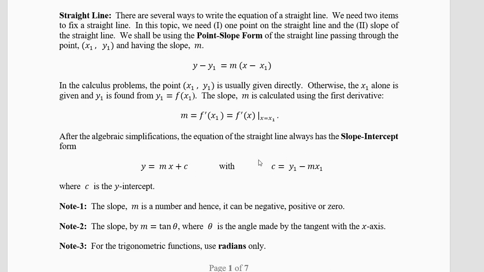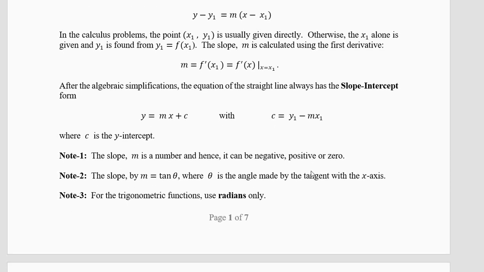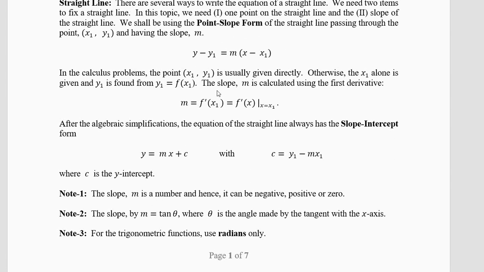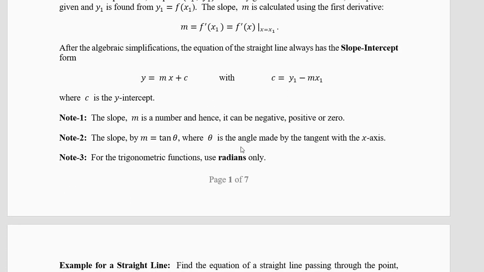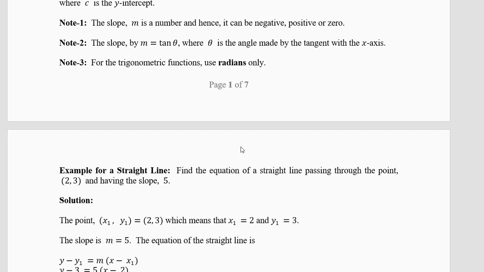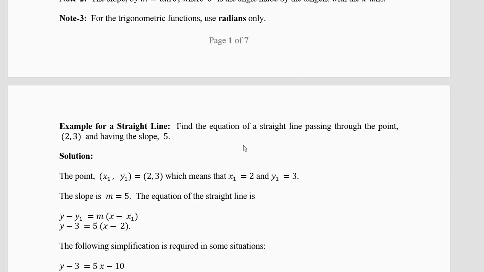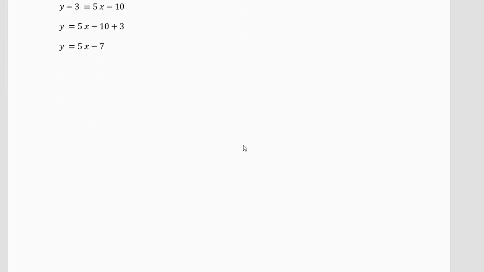You don't have to memorize the value of c. You can open the bracket and check it. Take the y1 this side, you will get y equal to mx minus mx1 plus y1. So minus mx1. There is no need to memorize this value of c, you can open the bracket and see, but you should remember y minus y1 equal to m into x minus x1. So tangent is a straight line, a very special straight line which touches the curve at one point. We'll do one question with a diagram, then you'll understand better.